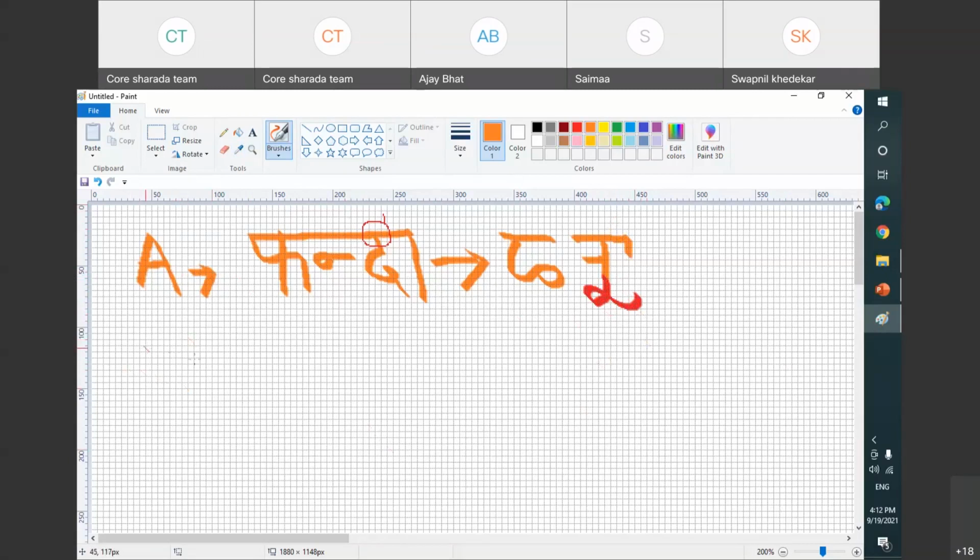Now suppose there is another word, very good word, which is, now you're able to see, right? Yes, Rakesh, we can see now.